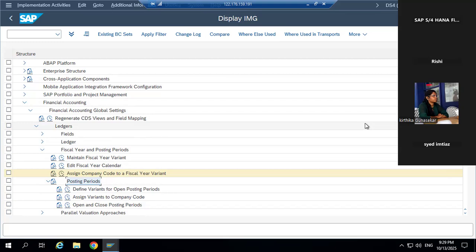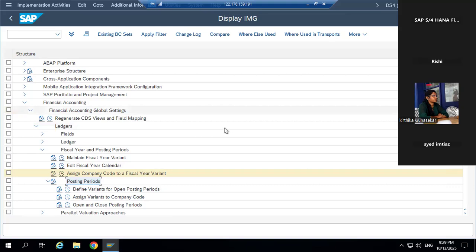Posting period is the period in which we will do the document posting. Okay. In normal language, in Indian accounting, what do you say? That you are doing the journal entry, that debit credit entry. But in SAP language, we say that we are doing the document posting. Okay. So what is our posting period? Current period, 2025 to 26. That is our posting period. Okay. In which we do the document posting.